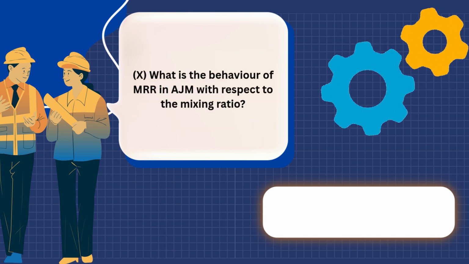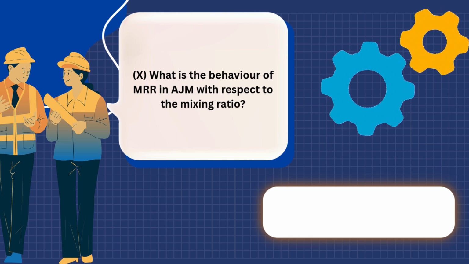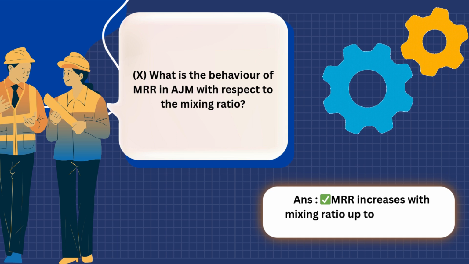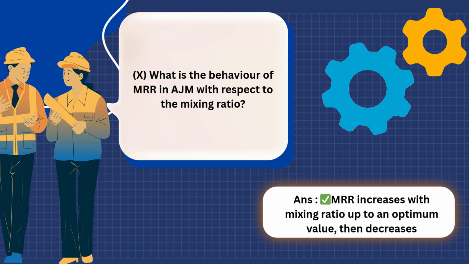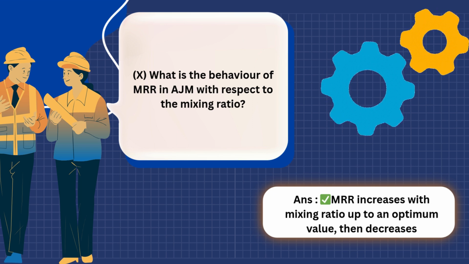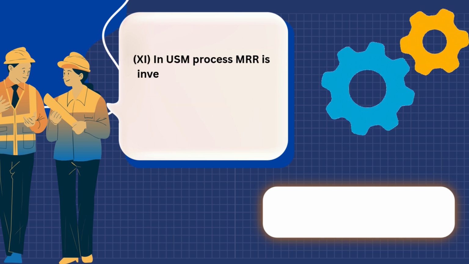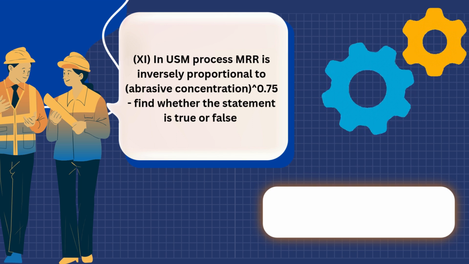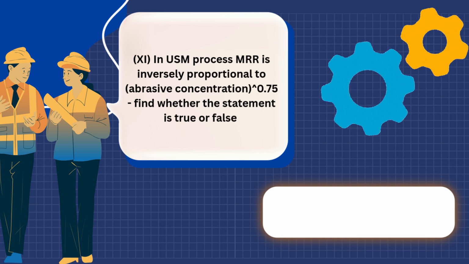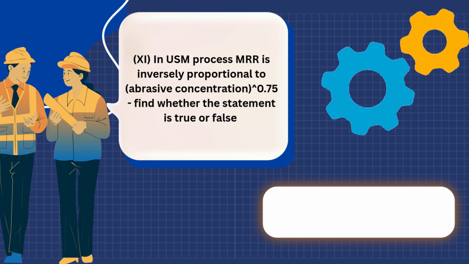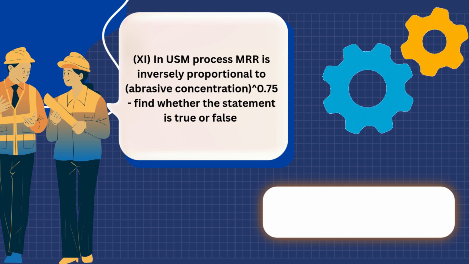10. What is the behavior of MRR in AJM with respect to the mixing ratio? Answer: MRR increases with mixing ratio up to an optimum value, then decreases. 11. In USM process, MRR is inversely proportional to abrasive concentration to the power 0.75. Find whether the statement is true or false.